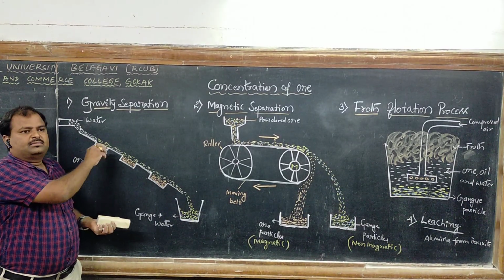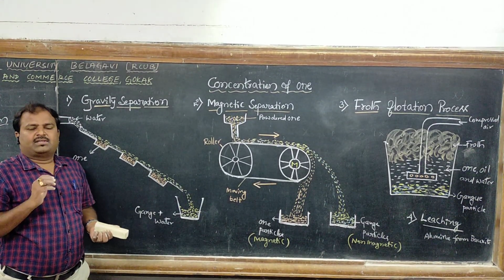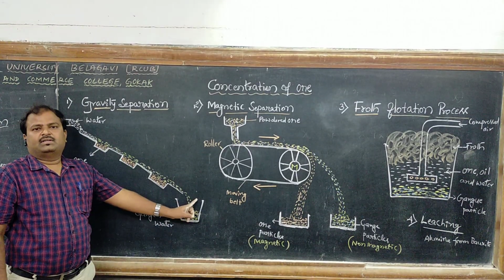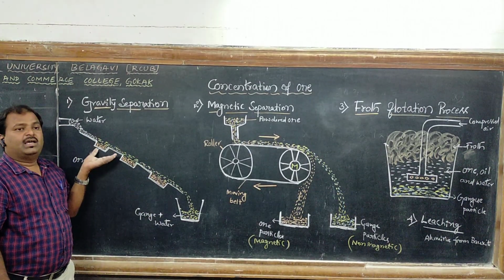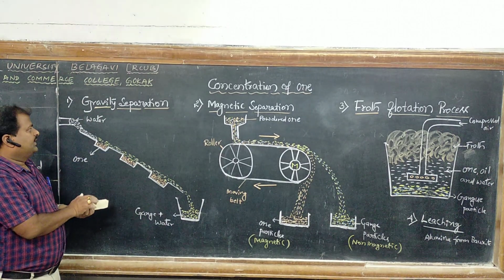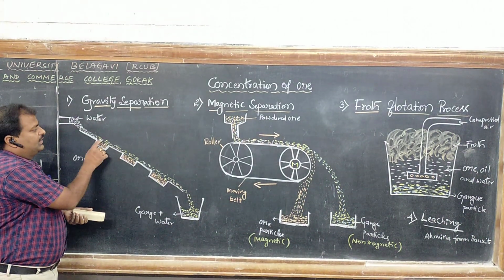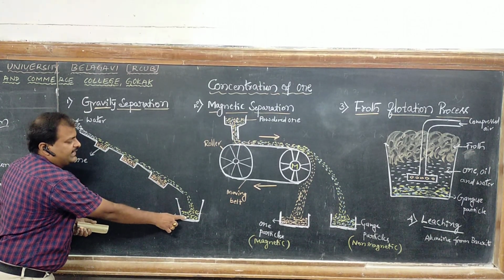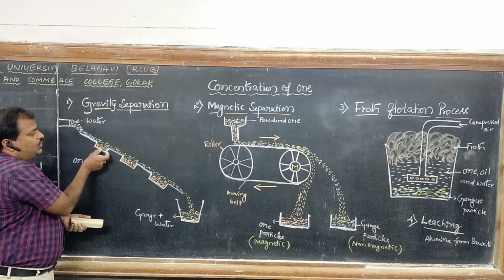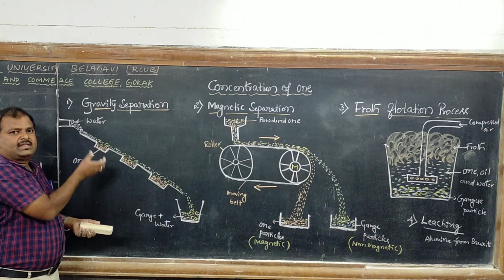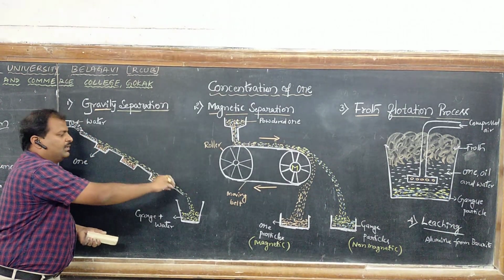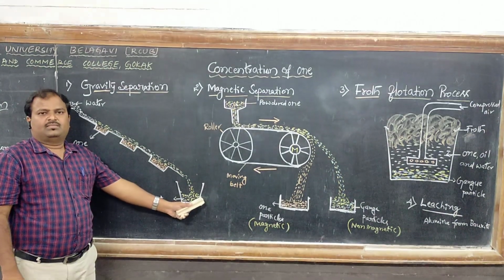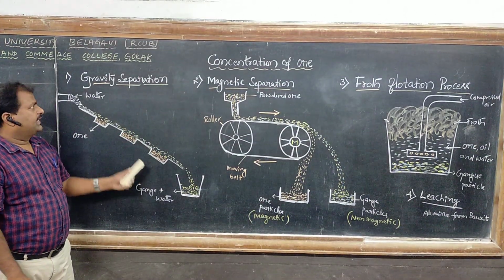So the lighter impurities or gangue particles are washed away with the water and left behind the heavier ore particles. Here water is running with the impurities, that is gangue particles, and collected. Here the heavier ore particles are settled. The lighter impurities are washed with the water. This is the gravity separation method.